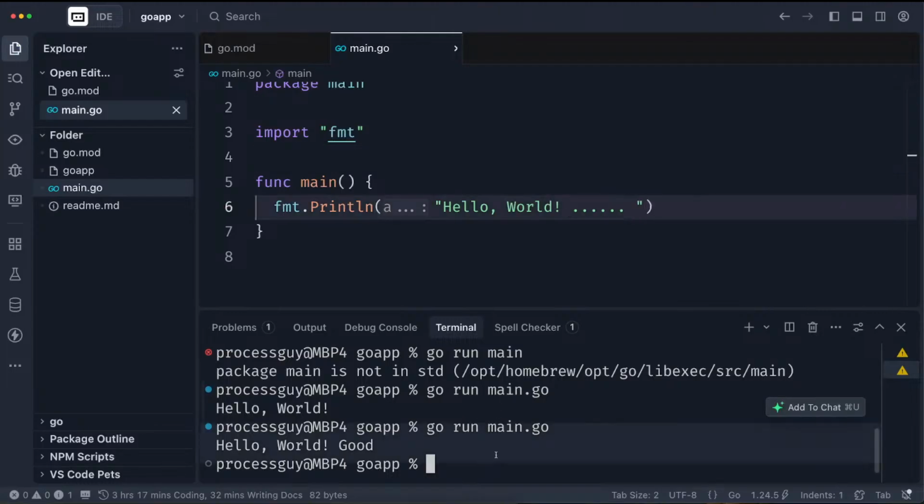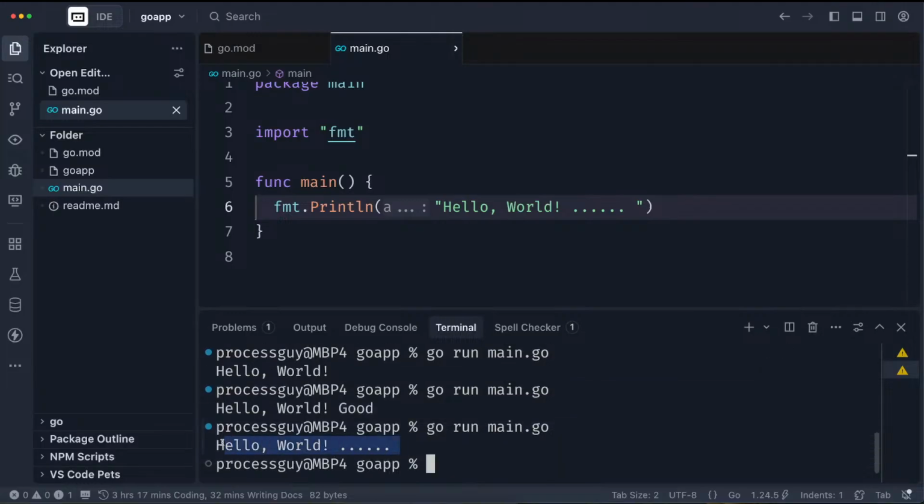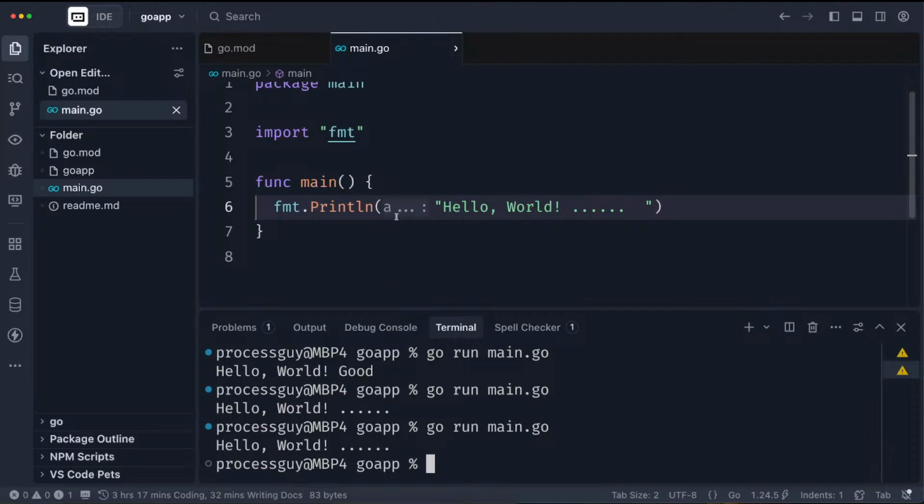And it means every time I have to do this to see my results. That's what it means. So if I make a simple change in my code, in my program, I have to run this every time. So what tool can we use to make this development easy? We call that hot reload in React and other tools, whereby once you make a change to the source file, it reloads your entire application. So let's see, what tool can you use?